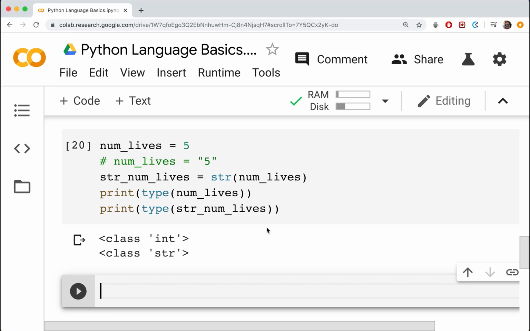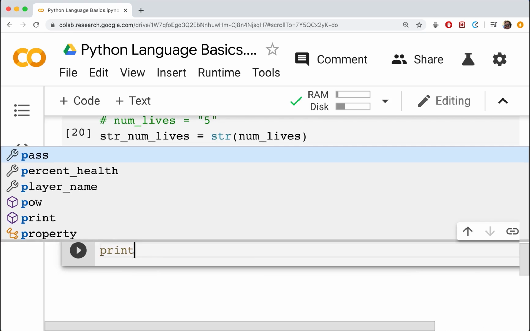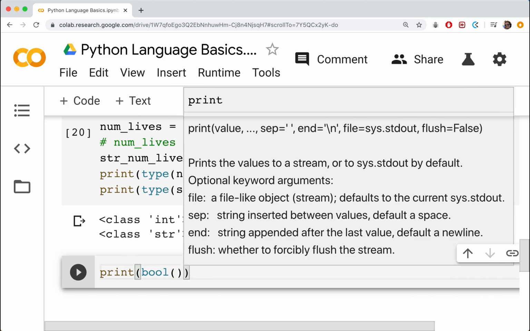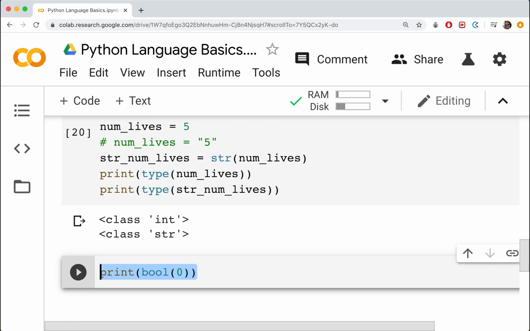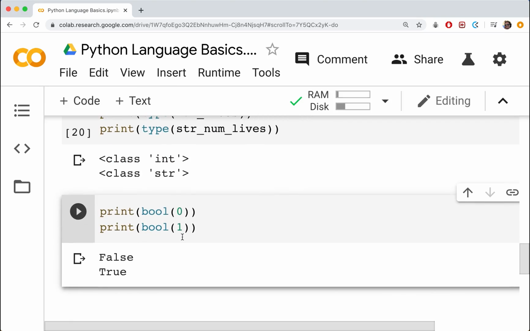Even if we're converting some random string to a Boolean, it'll be true. Even if we're converting 0.1 to a Boolean, it's true. Anything other than the exact value of 0 is true. 0 is false, everything else is true. Let's print out an example of that. If I print out the Boolean conversion of a 0, and then the Boolean conversion of a 1, we should get false and true. So that does make sense.